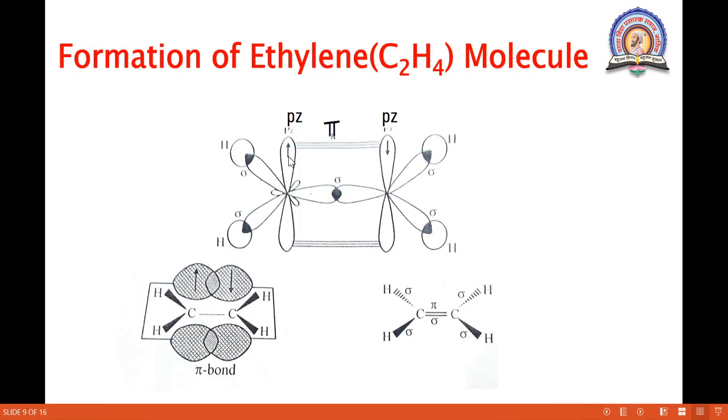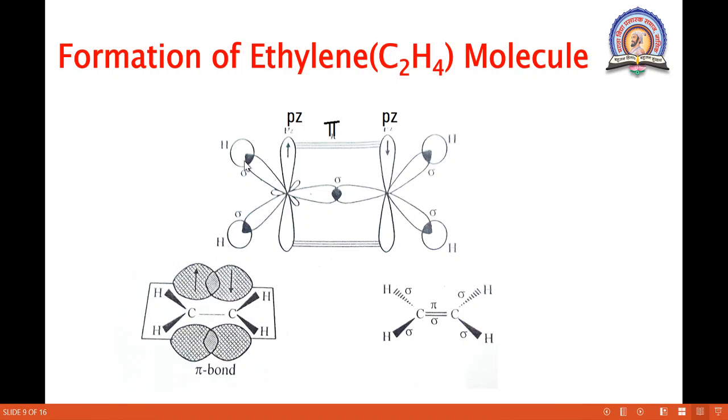Here, this pz orbital, which is unhybridized, of one carbon atom and the pz electron in the other carbon atom overlap laterally, or sidewise, and they form a pi bond.